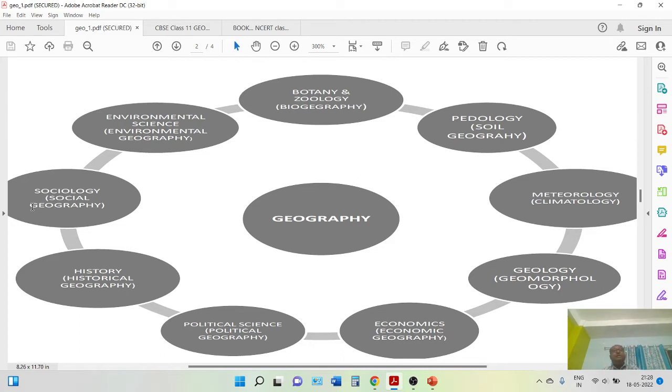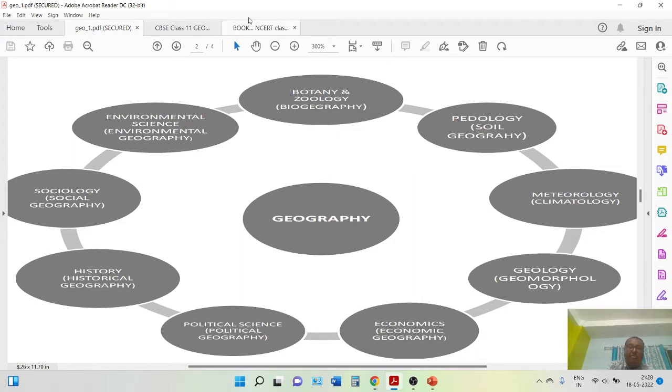So these are the important branches of geography that evolved later on as a specialization. For example, if you're doing a bachelor's in geography, you will get all these specialized branches. You can go through the theoretical part as well as the practical part. Geography is not merely a theoretical analysis, it is practical. But as we are discussing the first chapter, this is purely theoretical. After this, when we proceed to the next chapters, we will do theory as well as practical simultaneously.